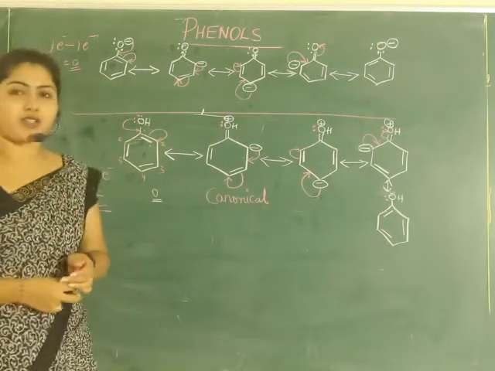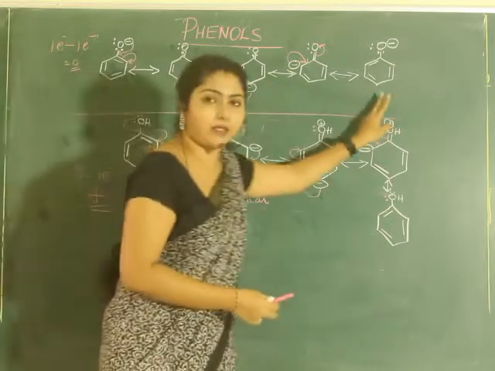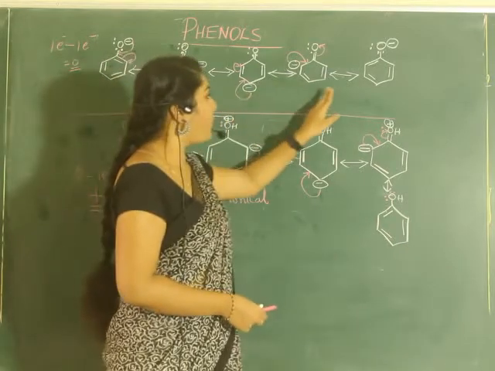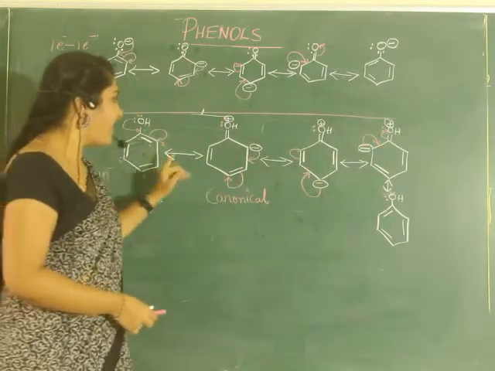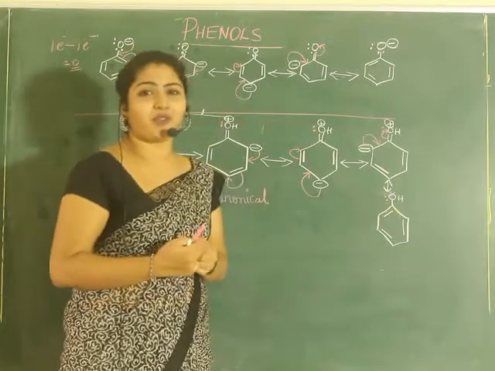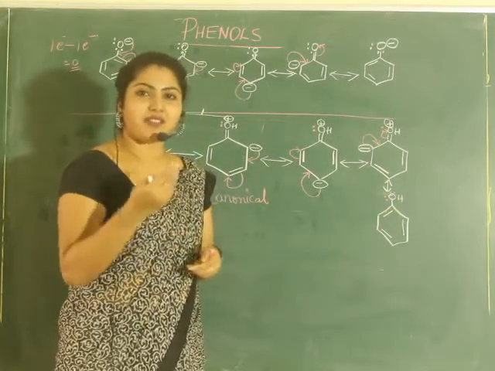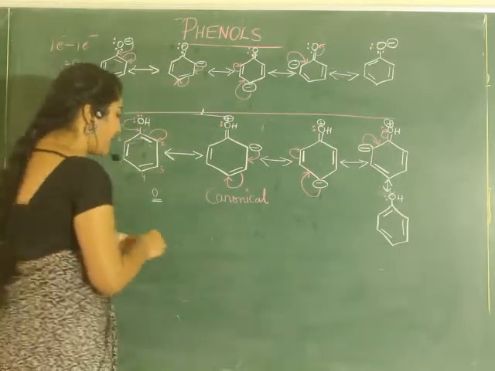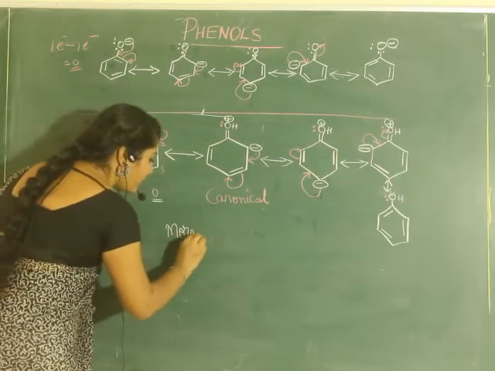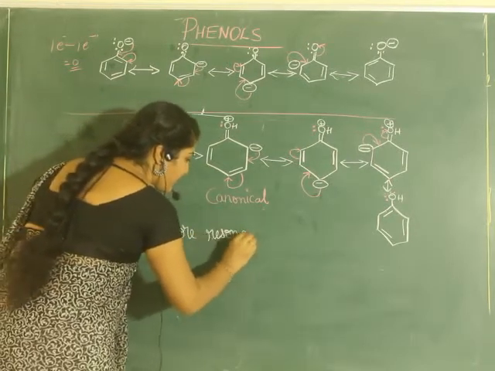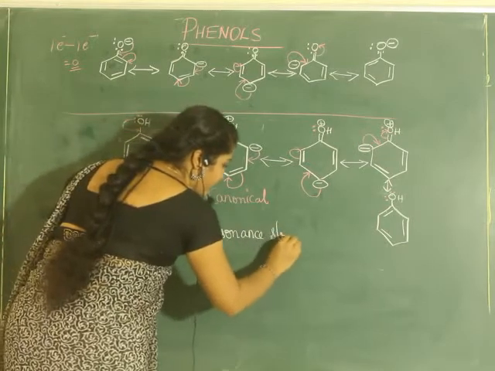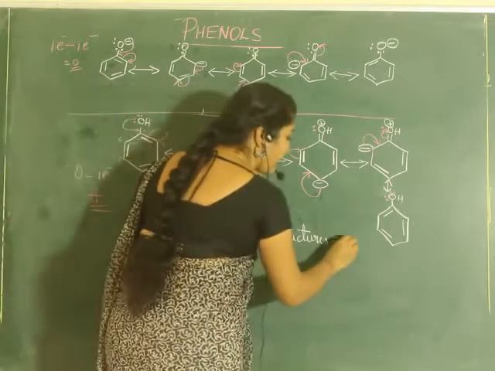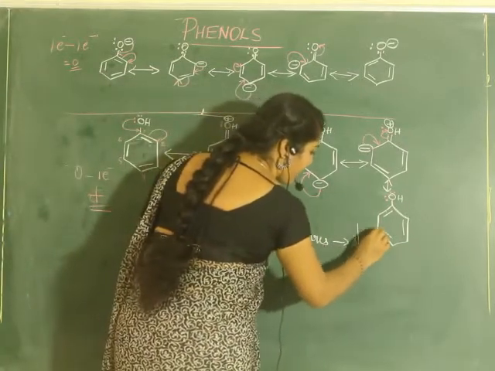How many resonance structures are there? See, the initial one you get back. How many resonance structures are there? 1, 2, 3, 4, 5. In phenols, 1, 2, 3, 4, 5. Now what to do? If the resonance structures are more, we say it is highly stable. Okay, I'll write it here. See, more resonance structures tells that the species are highly stable.